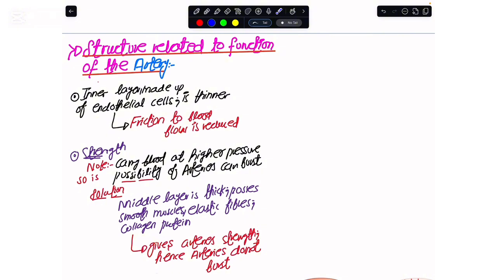The other important characteristic of the arteries is that they need to have a lot of strength. These arteries receive the blood directly from the heart, so they experience a lot of higher pressure exerted on their walls, so there is a possibility that these arteries can burst. But the arteries have a solution for that because they keep their middle layer very thick, with a greater proportion of smooth muscle, elastic and collagen fibers. So these give the arteries the strength, and by that strength, the arteries would not burst.